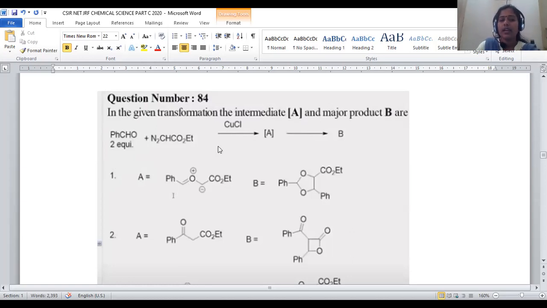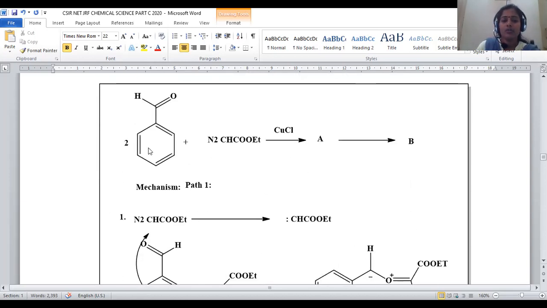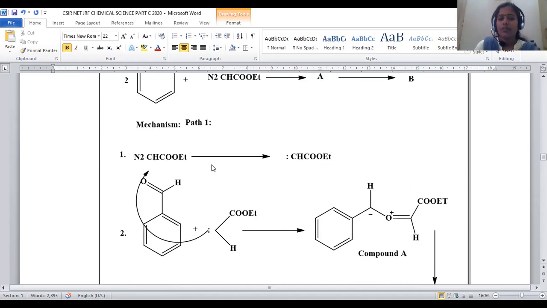In order to get this, we have to see the mechanism of the reaction. 2 moles of benzaldehyde are given, and the reaction can proceed by two methods. In path one, we take N2CHCOOEt.